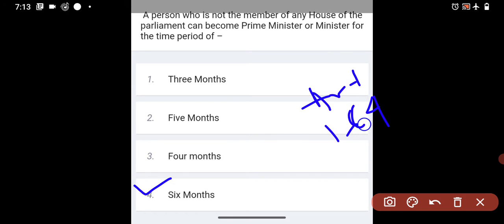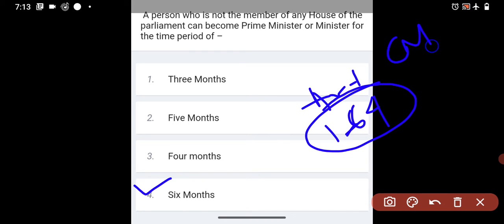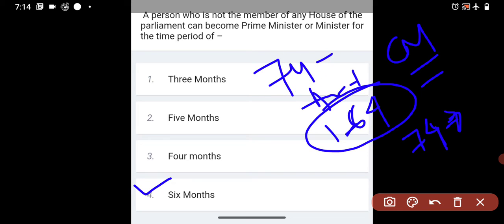Through this article we can say there may be a CM, Chief Minister, and Article 74 says the Council of Ministers. The Prime Minister heads the Council of Ministers. And 75 says there is a Prime Minister.